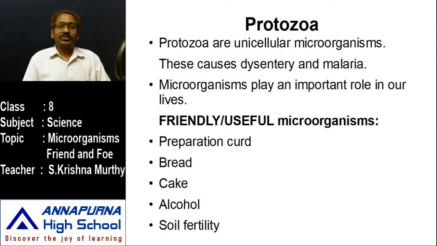Microorganisms are present in different ways. Until now we have learnt what is helping in our daily life and what is causing different kinds of diseases in our daily life. So by this helping nature and causing harm, we can divide these microorganisms. How many types of microorganisms are there? Majorly 5 kinds: bacteria, virus, fungi, protozoa. All these are microscopic bodies.